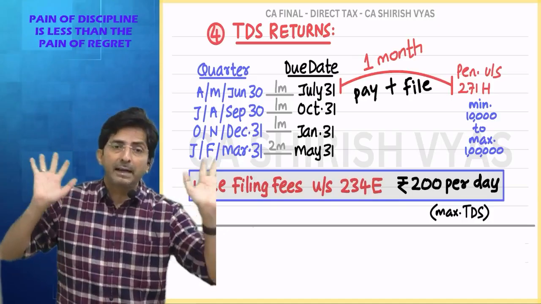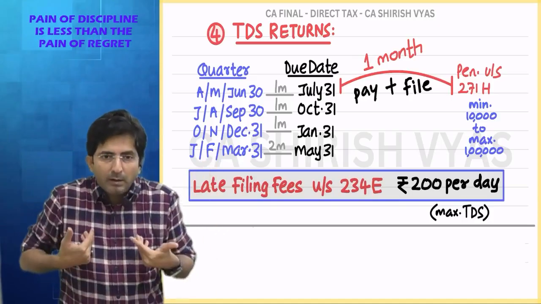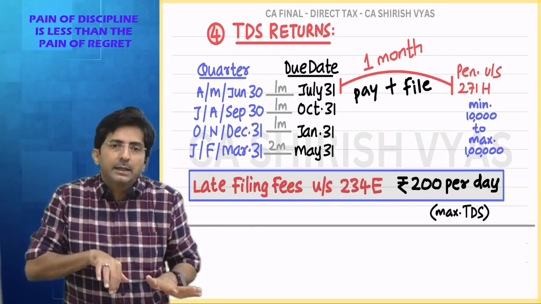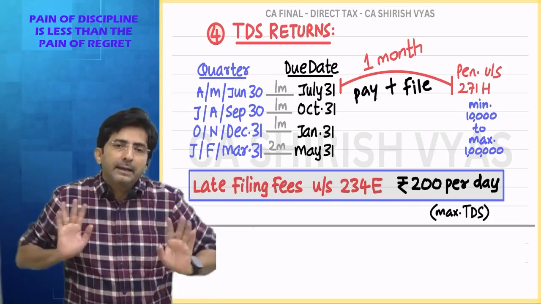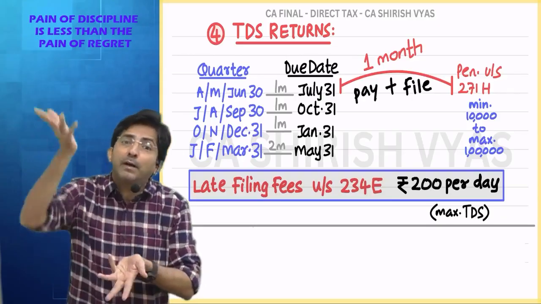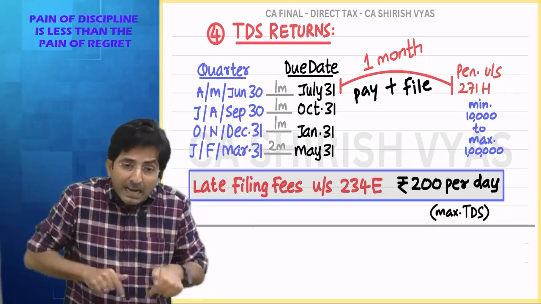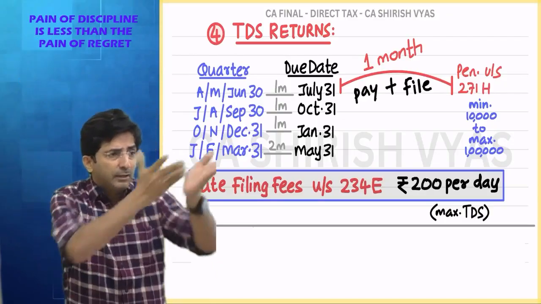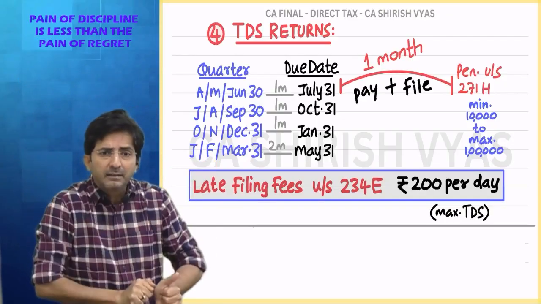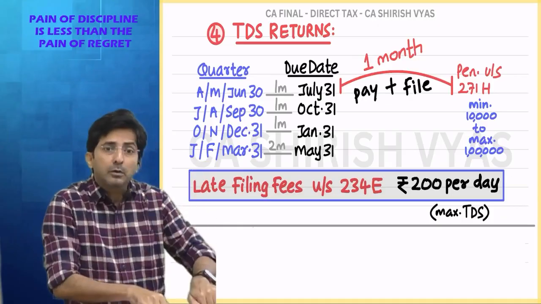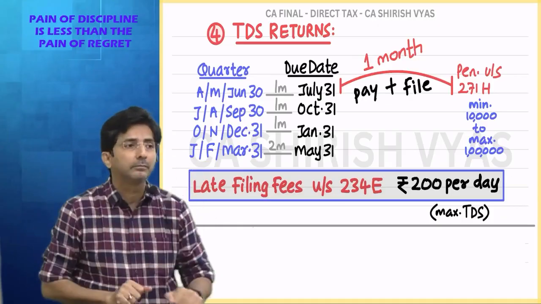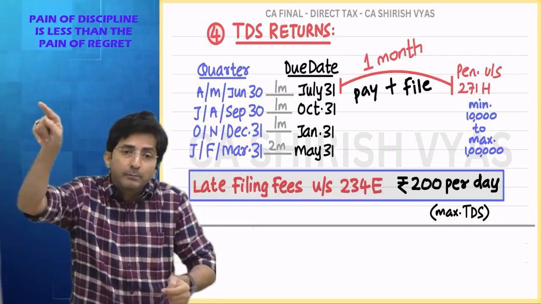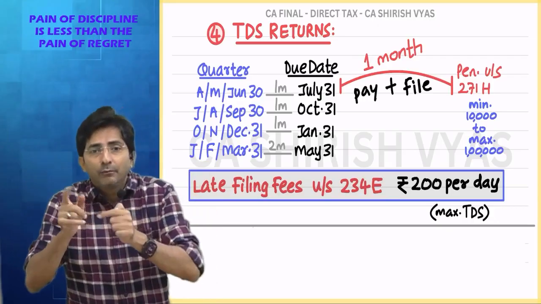The moment I deduct 10,000, what do you expect? You expect to get the credit. But you know what tax deductors do? They are careless. They deduct the TDS and they don't deposit. And even if they deposit, they don't file the return. And unless I file the return, how will the government come to know that your TDS I have cut and deposited? I might have cut, and let's assume I might have deposited also. But the government comes to know of my depositing your TDS only when I file the return.